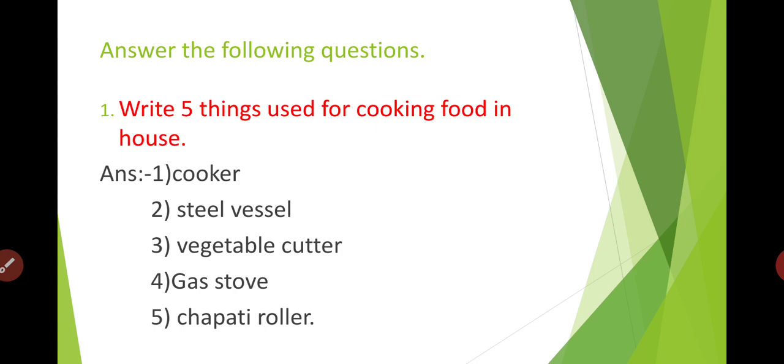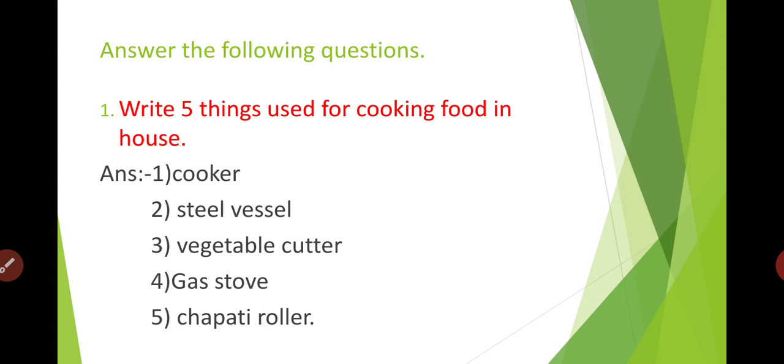Answer 1. Cooker. Yes, we use the cooker. Second, steel vessels in which we can cook food. Third, vegetable cutter through which we can cut the vegetables. Fourth, gas stove on which we can cook food. Fifth, chapati roller. We can make chapatis and parathas on it.